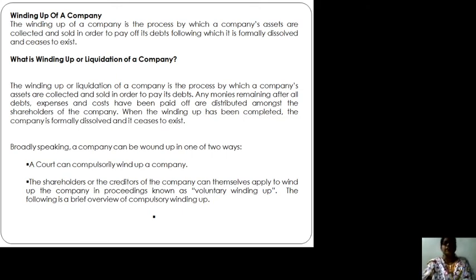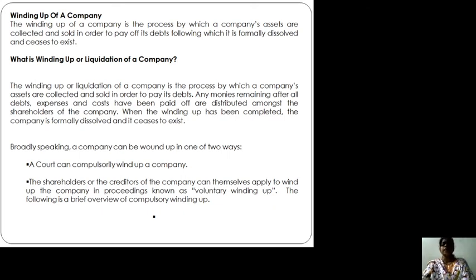What is winding up or liquidation of a company? The winding up or liquidation of a company is the process by which the company's assets are collected and sold in order to pay its debts, because the debts are so much in excess that the company cannot exist. They are not even able to pay the salaries of their employees. They are not in a situation to pay the electricity bill, to pay the interest amount on loans. So in that case, deliberately they have to take the decision of winding up.